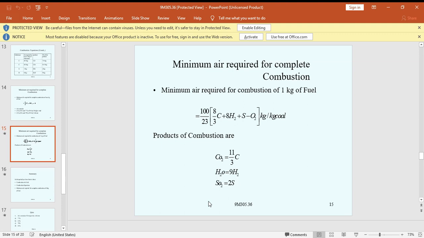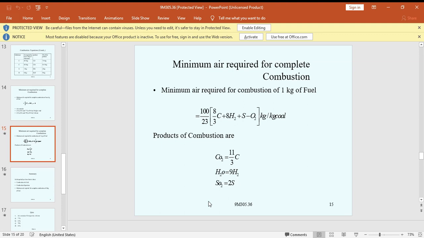The excess air supplied is generally expressed as a percentage of the minimum mass required for complete combustion per kg of fuel. The percentage of excess air equals total air supplied minus minimum air required, divided by minimum air required, into 100. That is, actual air supplied minus theoretical air required, by theoretical air required, into 100. What is the excess air? If you supply 100% of air and only 90% is used, 10% is excess.